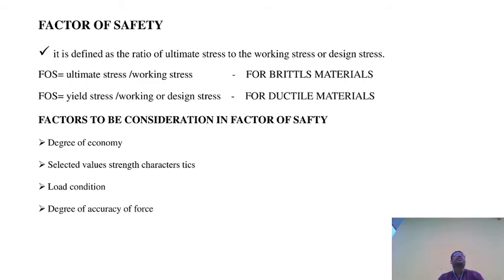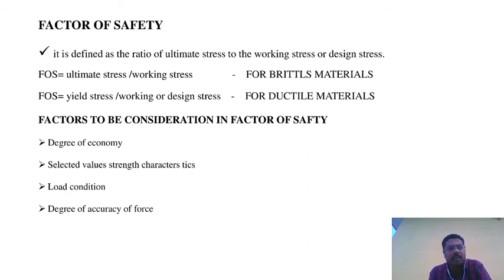So factor of safety is very important for materials. We are continuously applying the load and continuously moving parts on particular materials. When the limit of load is crossed, there will be chances of failure of the particular machines, and shearing or crushing will happen. So the factor of safety must be taken with utmost care. Factor of safety indicates the safety of the materials.